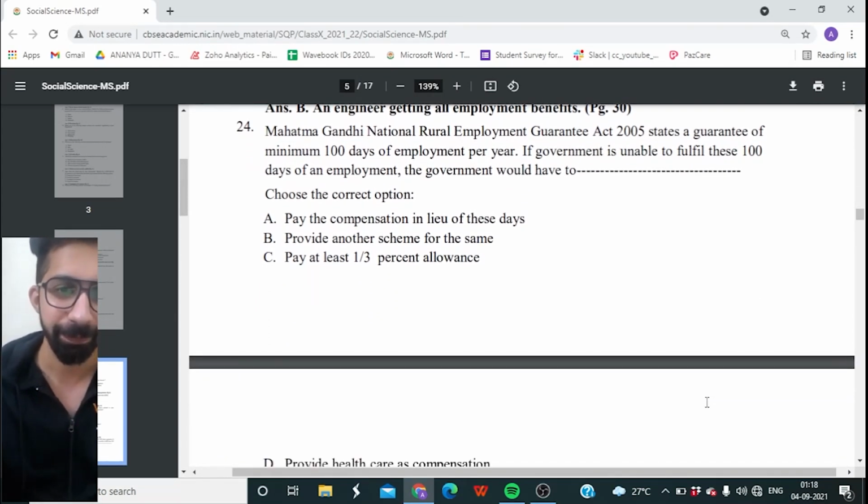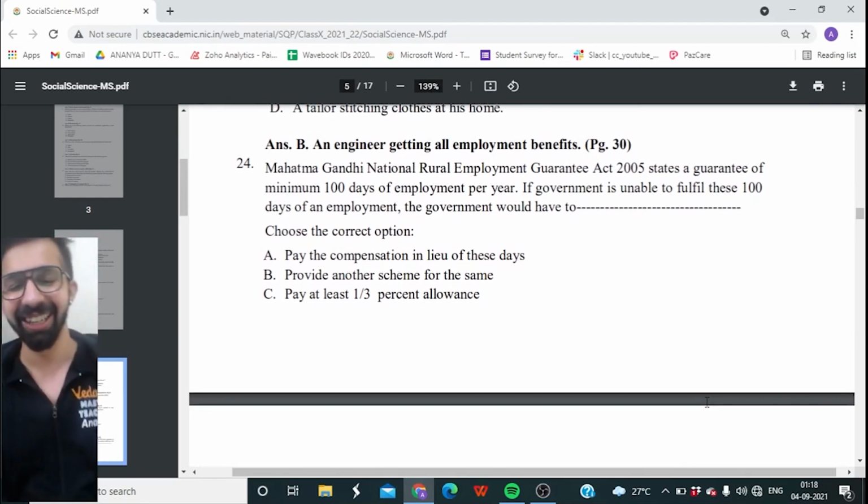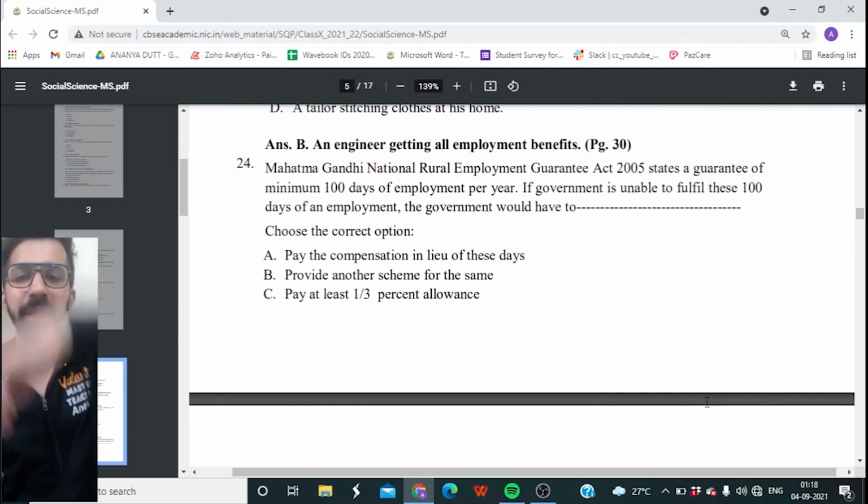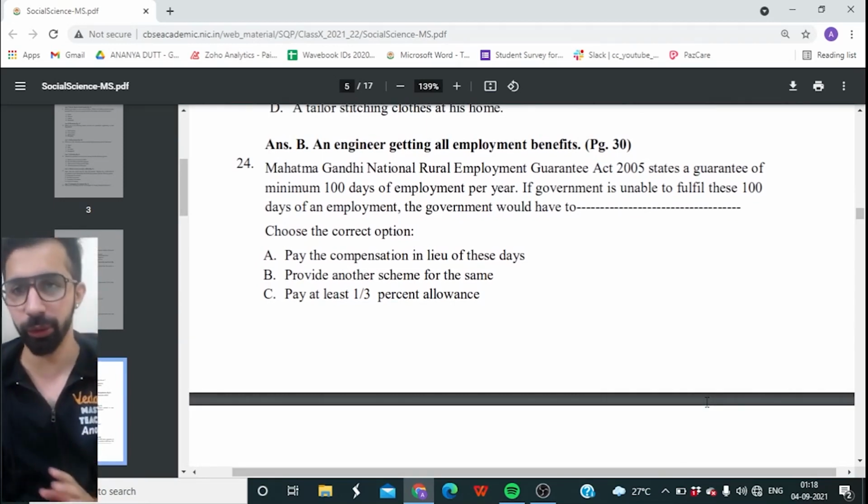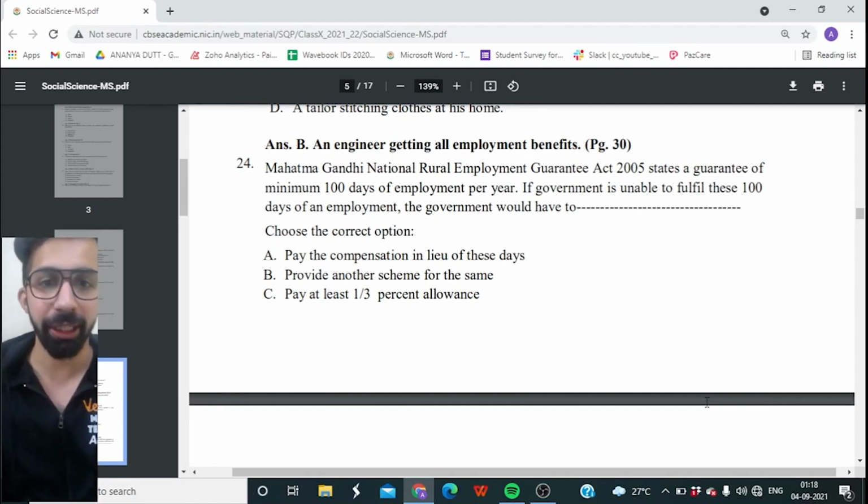All right. So, guys, Mahatma Gandhi National Rural Employment Guarantee Act of 2005 states a guarantee of minimum 100 days of employment per year.